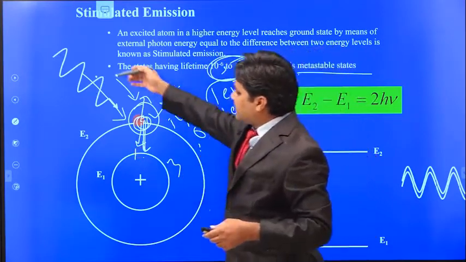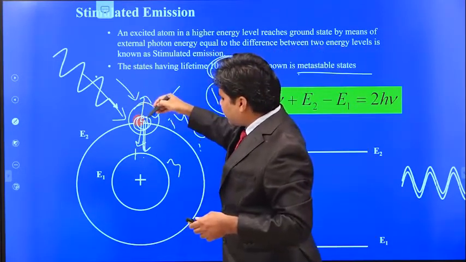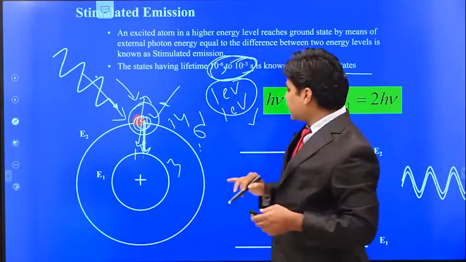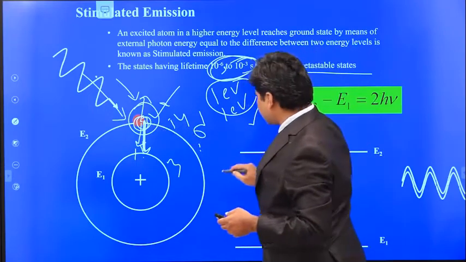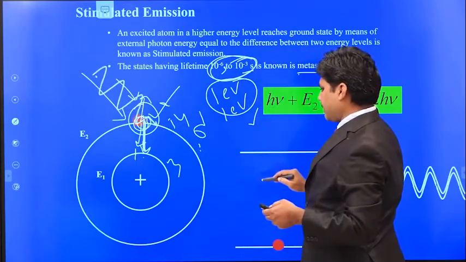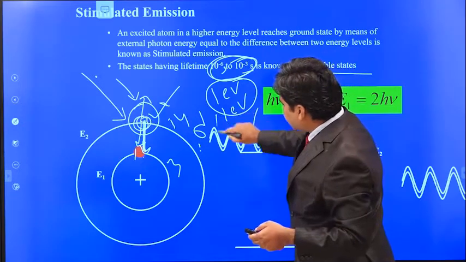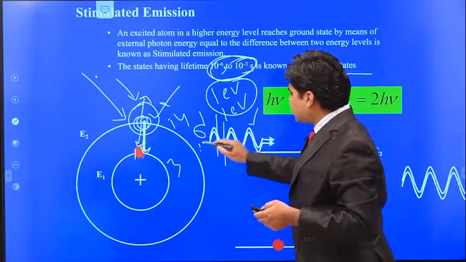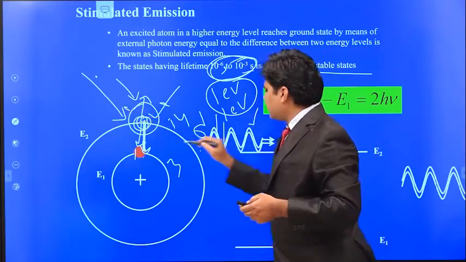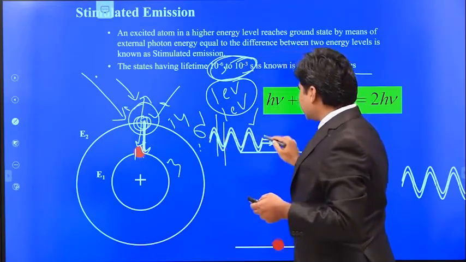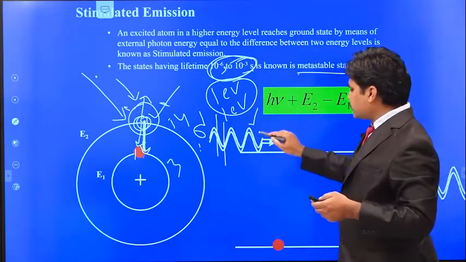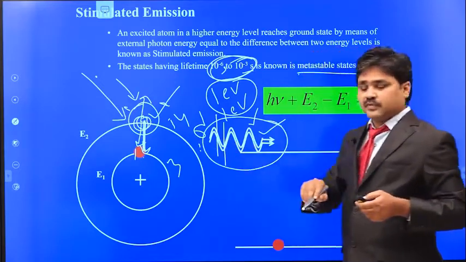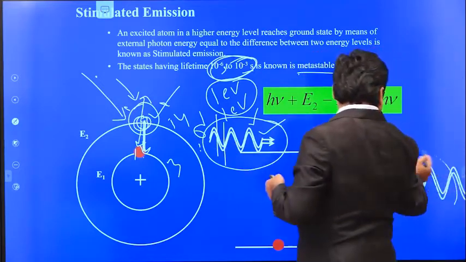So this external photon, when it falls on an atom, will force the excited electron to come to the ground state. Here it will emit 2 photons which are in the same phase, meaning the crests are forming at the same time, and the troughs are forming at the same time. That means this incident photon will force the emitted photon to travel in the same direction. So these two photons will travel in the same direction and also merge with each other, and this is the advantage.